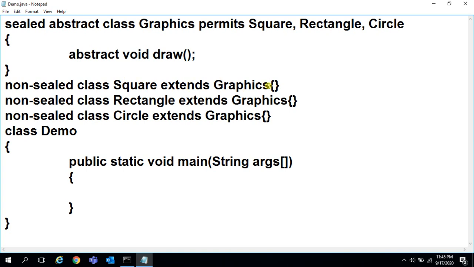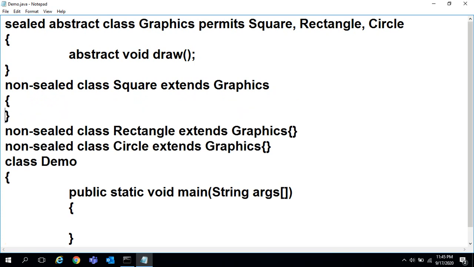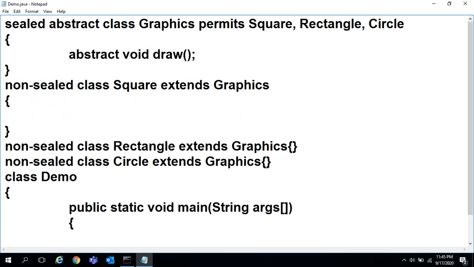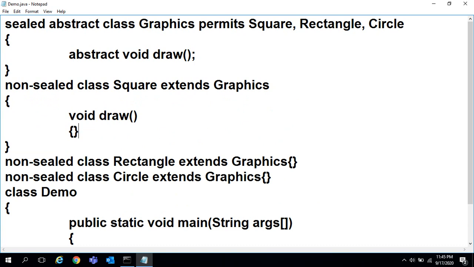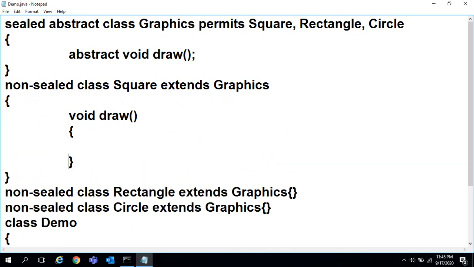So in this class we have to override the abstract method, that is draw. Draw method I am overriding. Here you can write the code of the draw method. Suppose, for example, System.out.println something square. This method we must override in the rectangle class also and the circle class also.